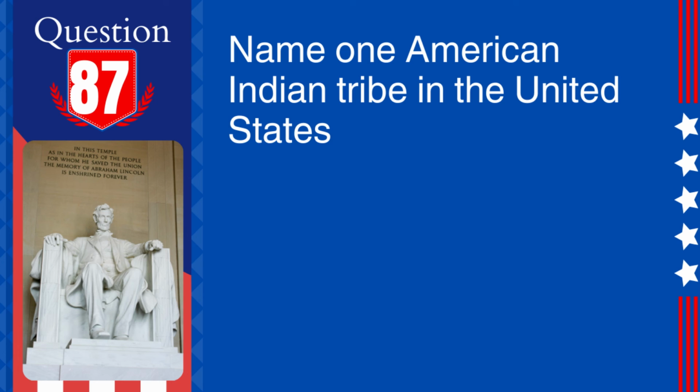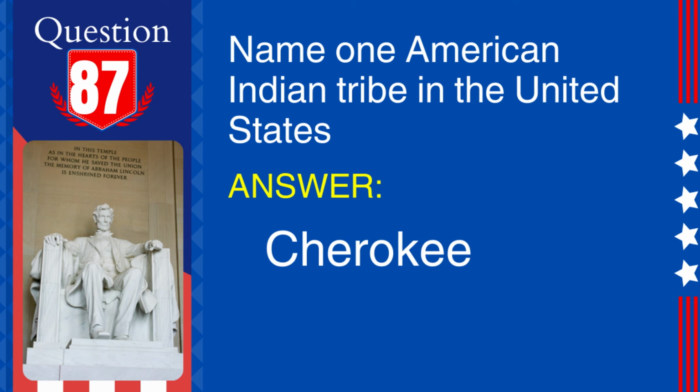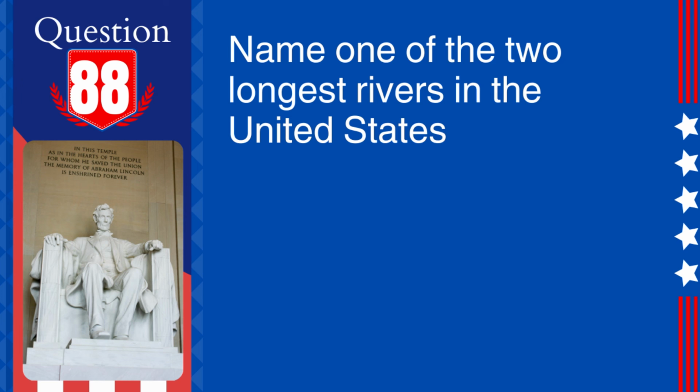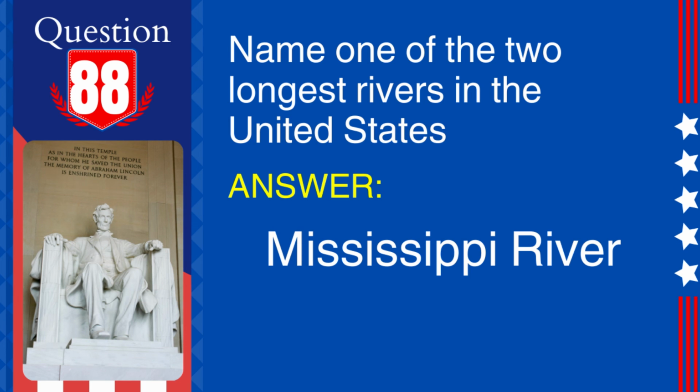87. Question: Name one American Indian tribe in the United States. Answer: Cherokee. Explanation: The Cherokee is one of the largest Native American tribes in the United States, originally from the southeastern region. 88. Question: Name one of the 2 longest rivers in the United States. Answer: Mississippi River. Explanation: The Mississippi River is one of the longest rivers in the United States, running from Minnesota to the Gulf of Mexico.